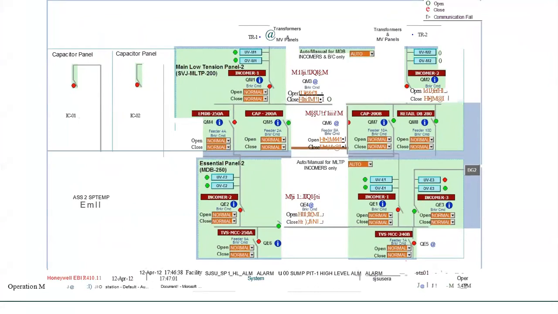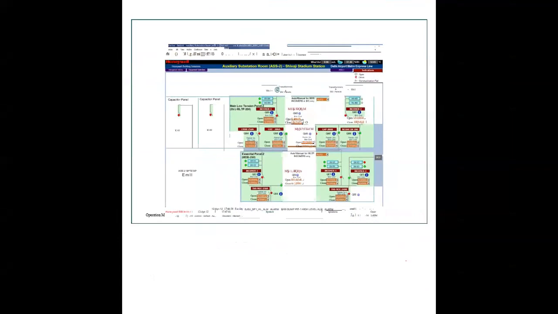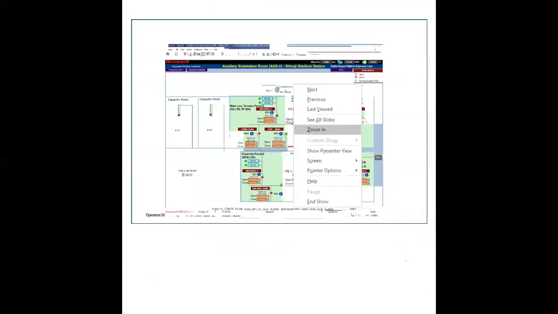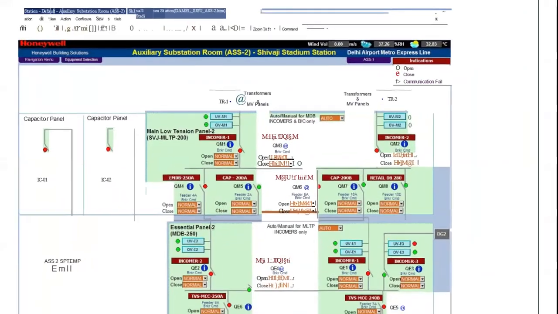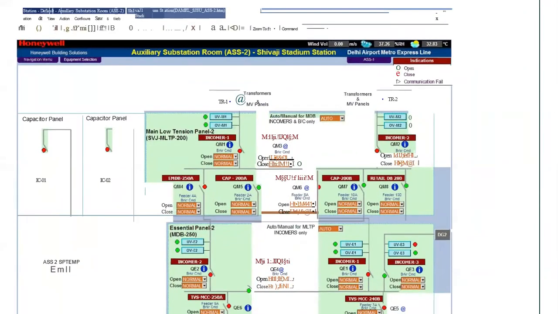This is a simple pictorial, or you can say HMI presentation, of how the screen of the panel looks. One important thing I forgot to mention, that this panel operation is all automatic, in the sense that if incomer one fails, then the bus coupler gets on automatically.